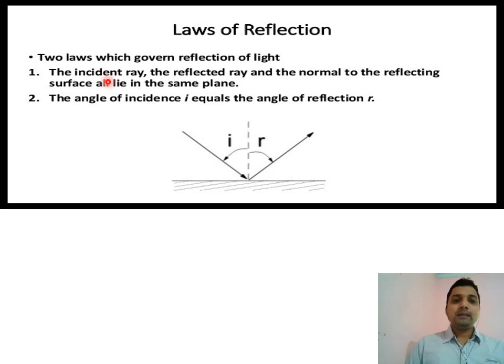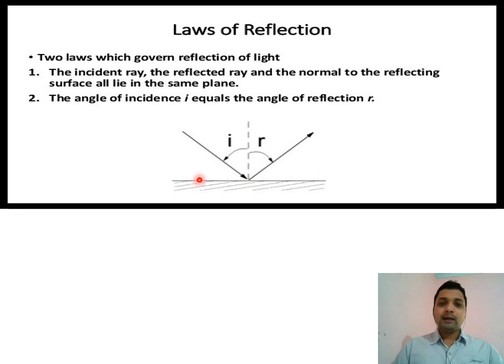So the first law is: the incident ray, the reflected ray and the normal at the point of incidence to the reflecting surface all lie in the same plane. Means this incident ray, normal and reflected ray at the point of incidence all lie in the same plane.